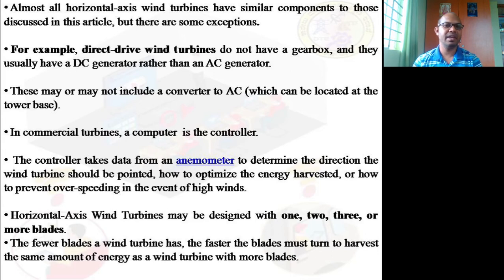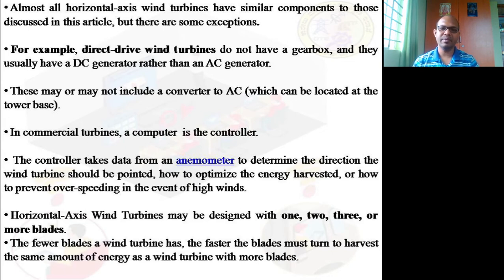In commercial turbines, a computer is always placed in order to control it. Now, my dear friends, nowadays no one manually is required there. Even if you go to a dam, the dam gates are always opened and controlled by a single person who operates the controllers. A controller comes with a computer interface. Even sitting at home, I can check the status and what is happening in the wind turbine. That is a sophisticated system of connectivity.